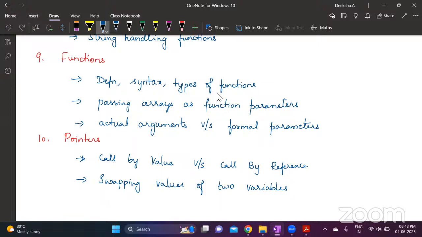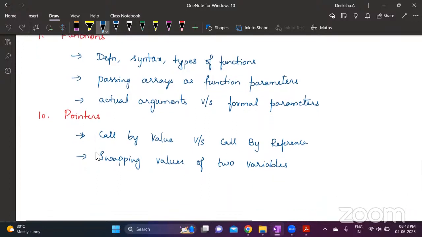Also, passing pointers as function parameters, what are the advantages of it? See, when you pass an array as a function parameter, so much memory gets duplicated. But when you pass an array to a function using a pointer, it is highly advantageous for 2 reasons. One is you are not creating a large amount of duplicate memory. And the other one is you can make changes to the original array itself if required. So these are the 2 advantages of passing arrays to functions through pointers. And that might be a very important question. You can just go through that.